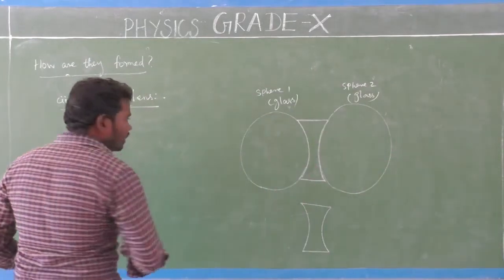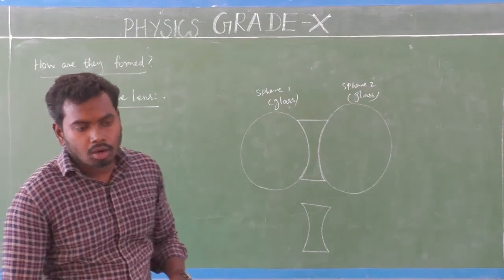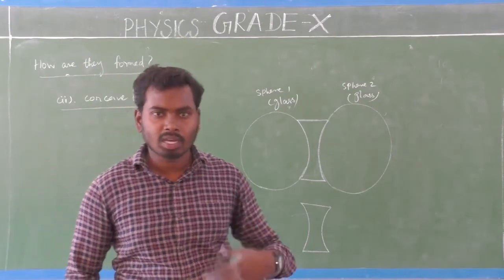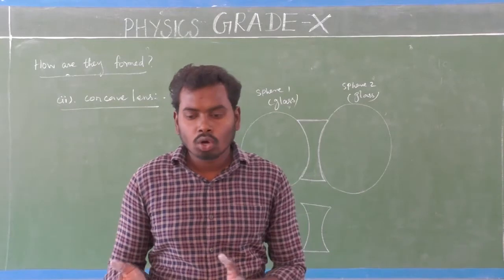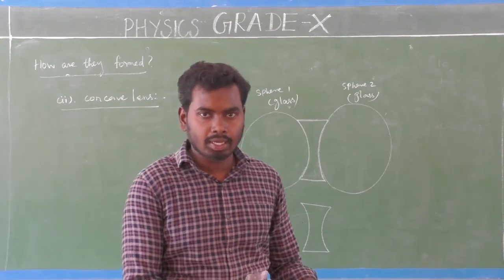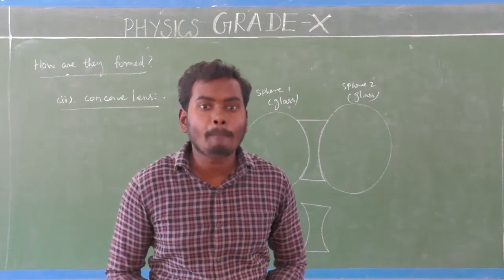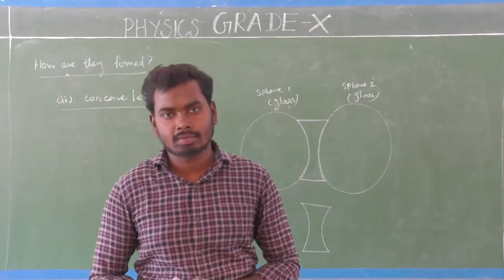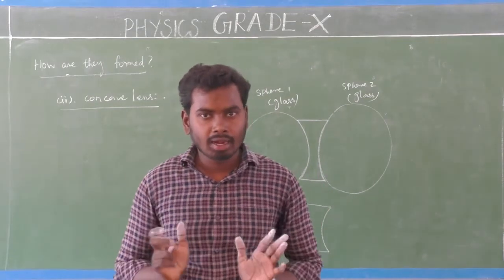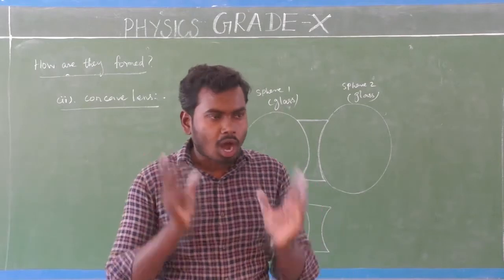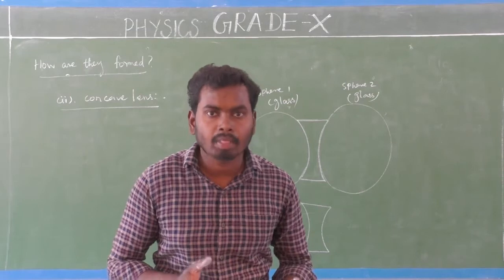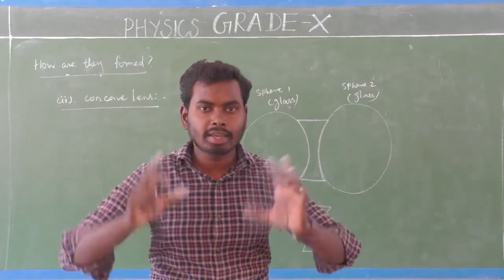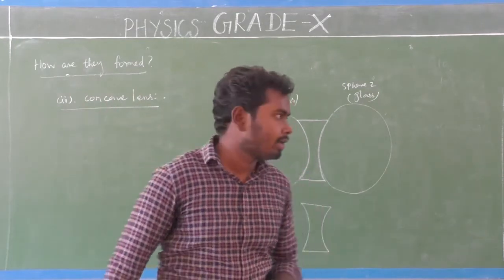Okay. So till now we have seen what is lens, the types of lens, how are they formed, so many things, isn't it? So next we are going to see some important components of spherical lenses. Keep this point. Both convex lens and concave lens have been formed from where? Two spheres made up of glass, isn't it?